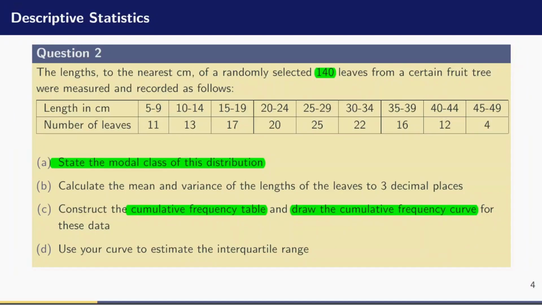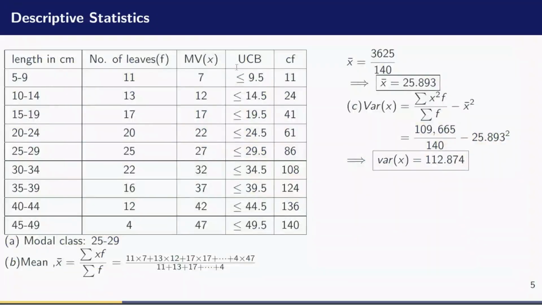How do we construct a cumulative frequency table? That is where we go now to the fourth and the fifth column in our table. This is what they call the upper class boundary. And the upper class boundary is obtained by just adding a 0.5 on the upper limit of that class. So we see that the upper limit here is 9. I add 0.5, I get 9.5. The upper limit here is 14. I add 0.5, I get 14.5.